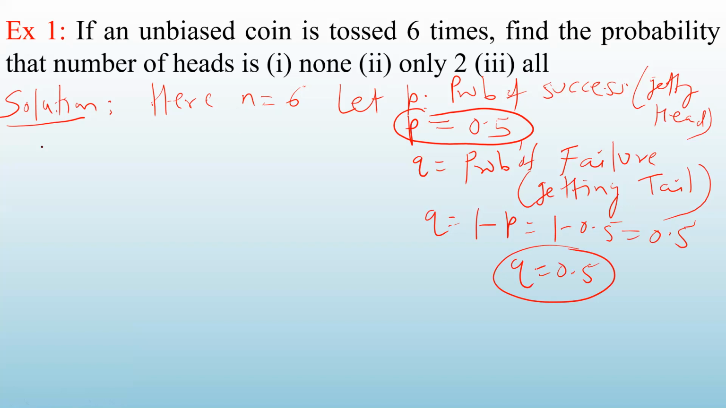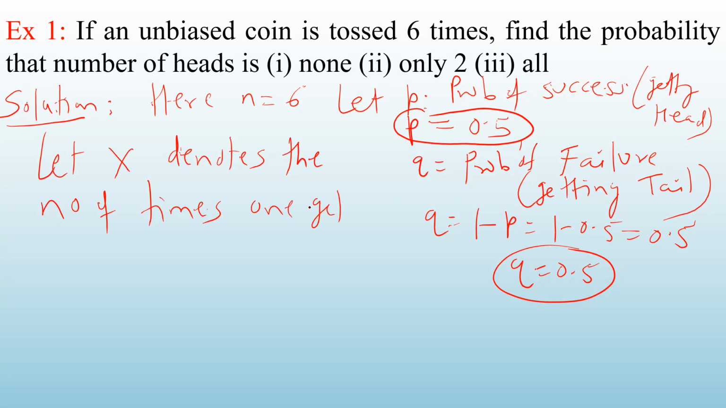Now, let X denote the number of times one gets success. What is X here? X is the number of times you get success. Success meaning getting head. So we know that X follows a binomial distribution.